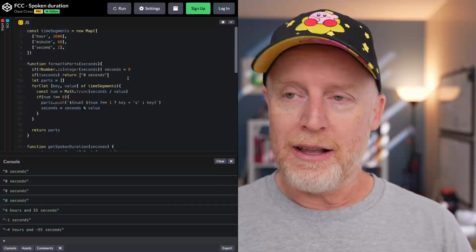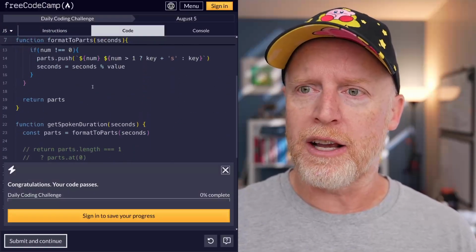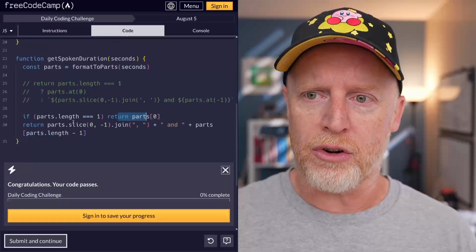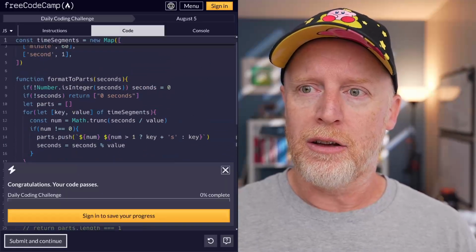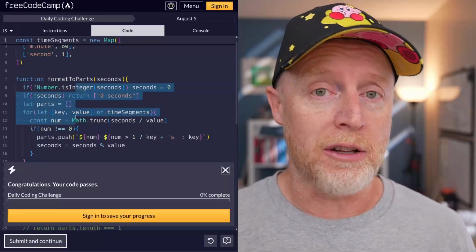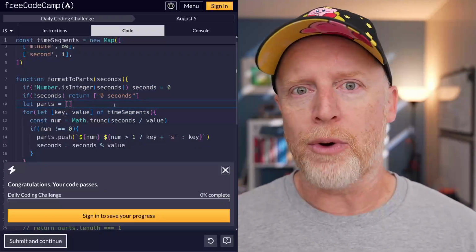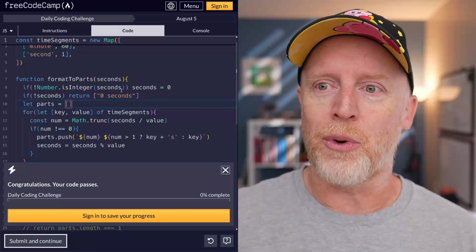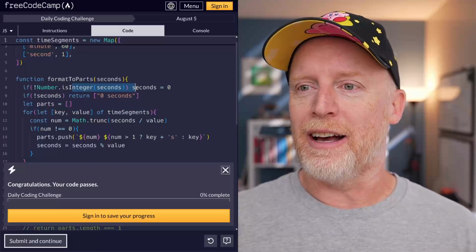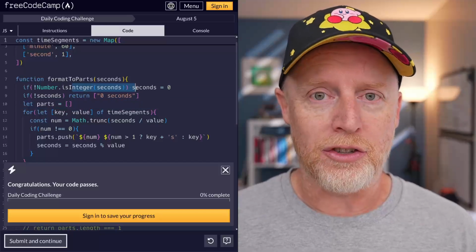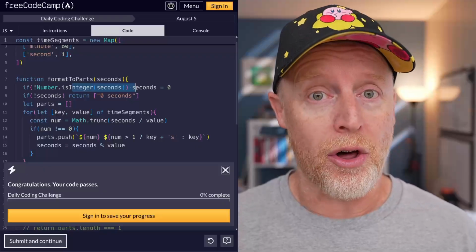So there it is. What do you think? Do you prefer it down here inside of the main function, or do you prefer it up here? You need to let me know. And you need to let me know, is this the right way to do negatives? Is this the right way to handle things that aren't integers? I don't know. Let me know all that stuff in the comments.